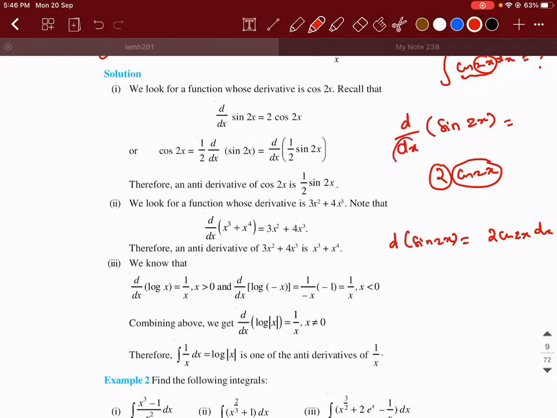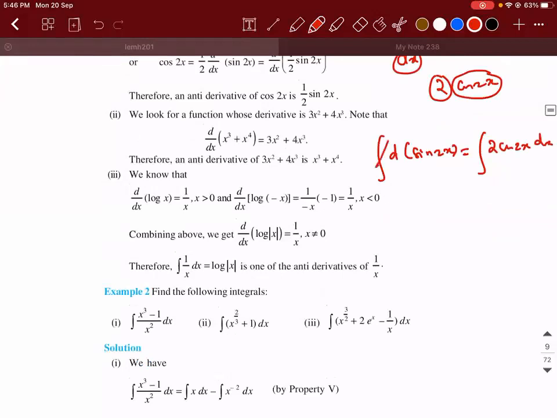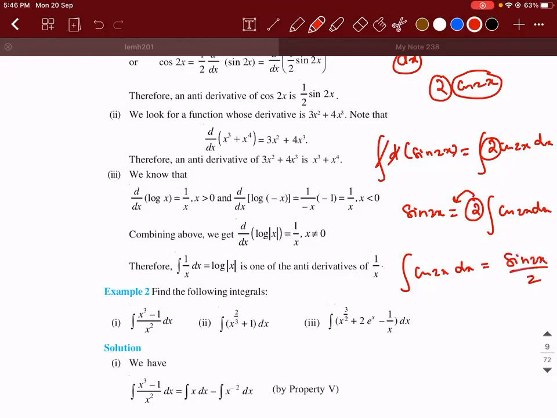So I took this dx to the other side. d of sine 2x is equal to 2 cos 2x dx. So if I integrate on both the sides, what is there in our mind? Integral and derivative are opposite of each other. Sine 2x is equal to, this 2 can be taken out, 2 into integral of cos 2x dx. So 2 will come to the other side. What will be the answer? Integral of cos 2x dx will be equal to sin 2x by 2, and add a constant. That's it.